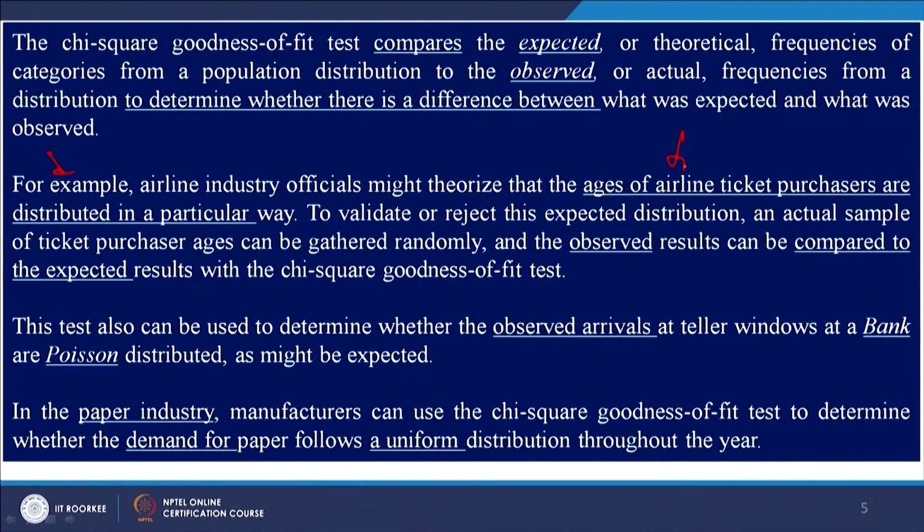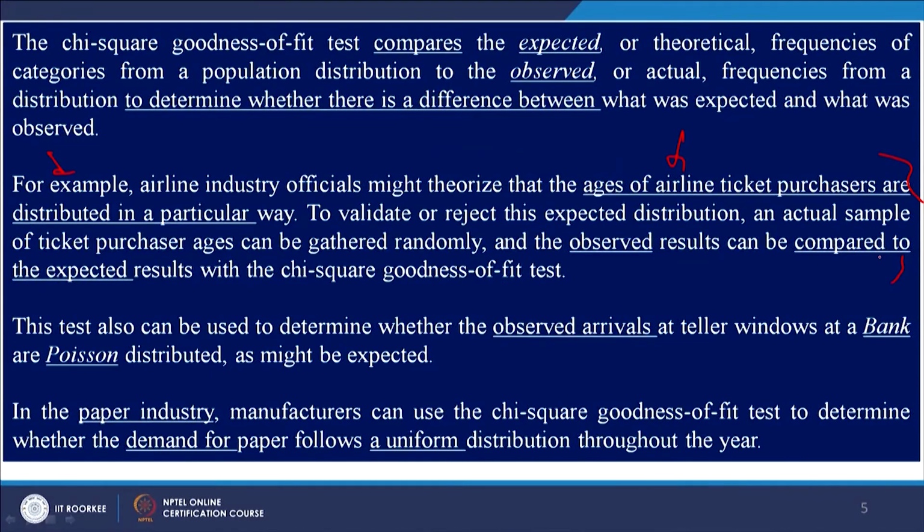The managers expect that the ticket distribution follows a certain probability distribution. So, they want to collect data and match whether the expected distribution and the observed distribution are one and the same or not. To solve a question like this, we will use the chi-square goodness of fit test.